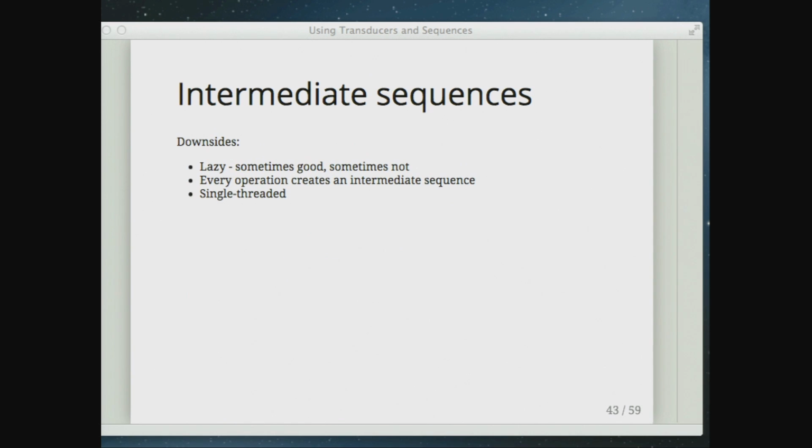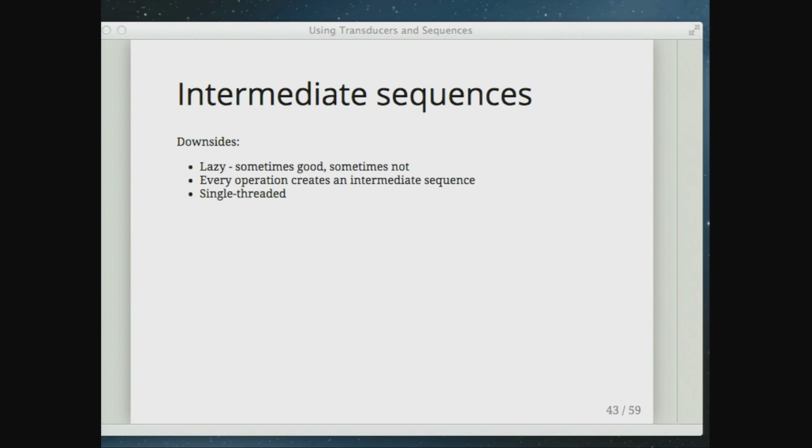And so that's also utilized inside of all this to help with both time and space. But there are some downsides to this sequence approach. It's lazy, but you don't always want it to be lazy. Sometimes you've got an external I/O resource, an API or whatever, and I don't want to lazily consume that over an arbitrary amount of time. I want to consume it now and have the data.